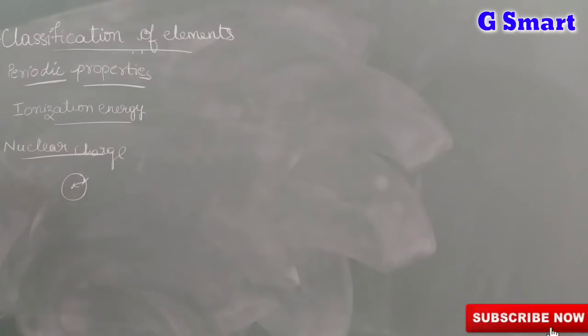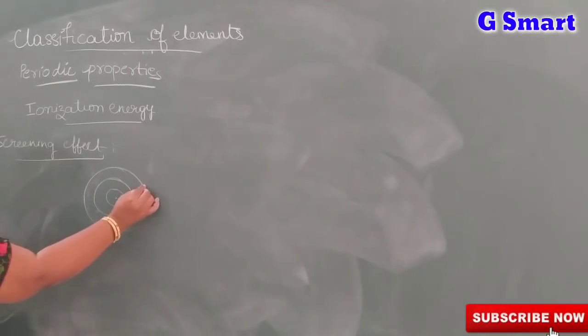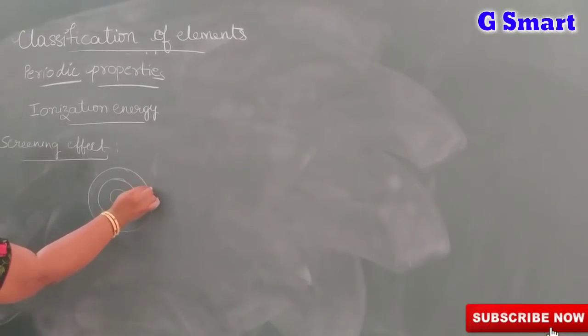Okay. Next one is screening effect. What is screening effect? We know so many shells are present around the nucleus. They act as screens. That's why it is called screening effect. Suppose one nucleus is there, and here so many subshells are there. These act as screens. So when you want to remove an electron from the outermost shell, you need less energy, because